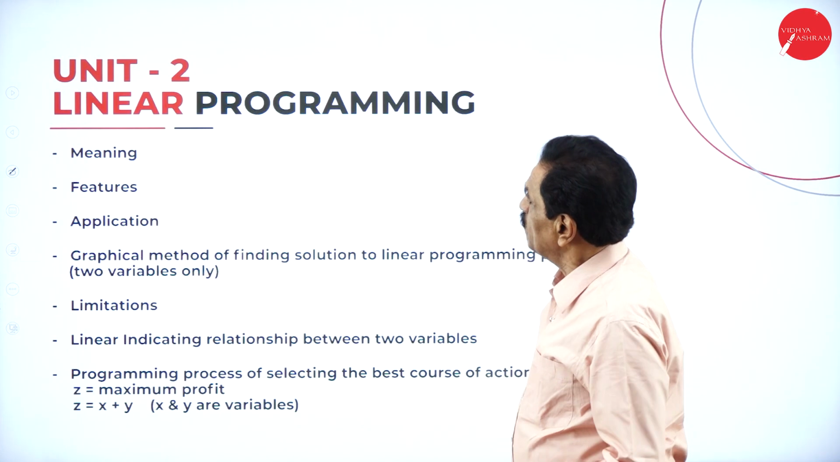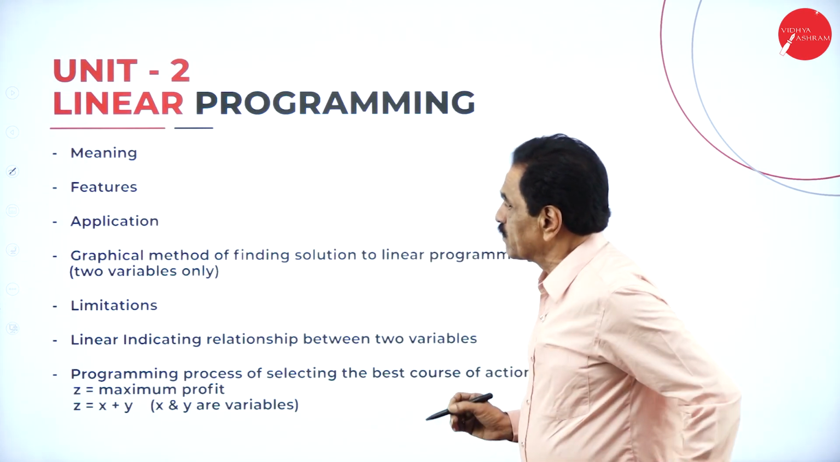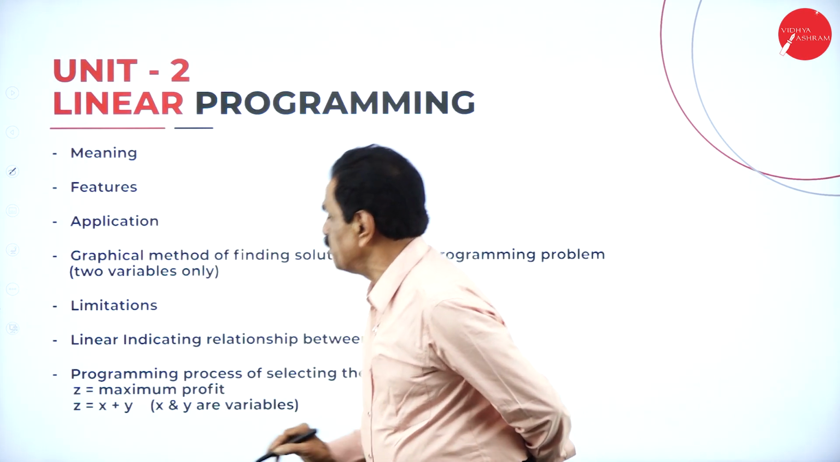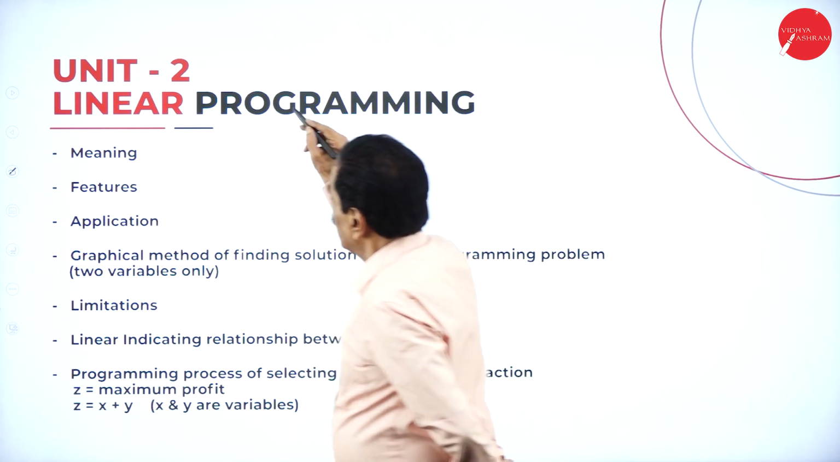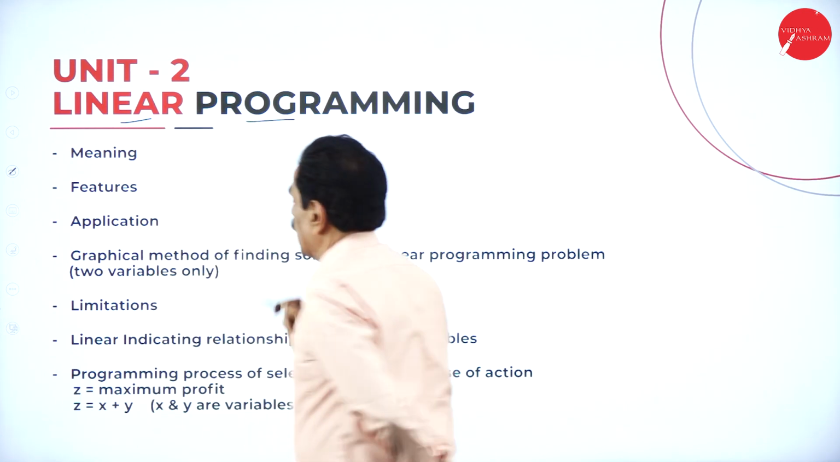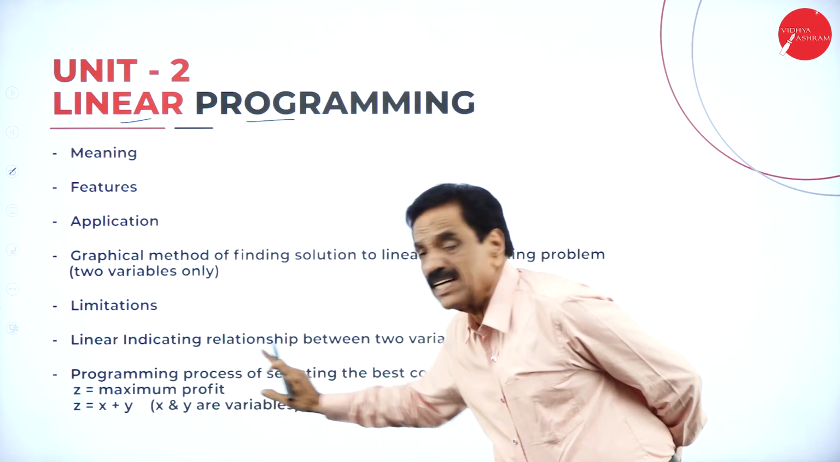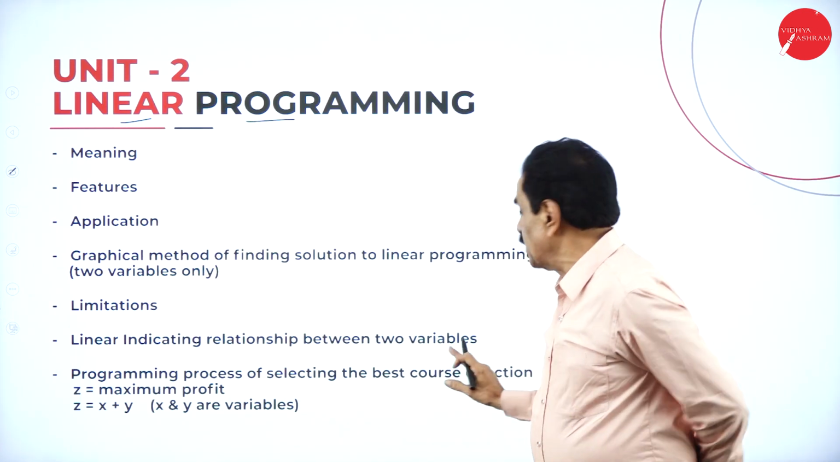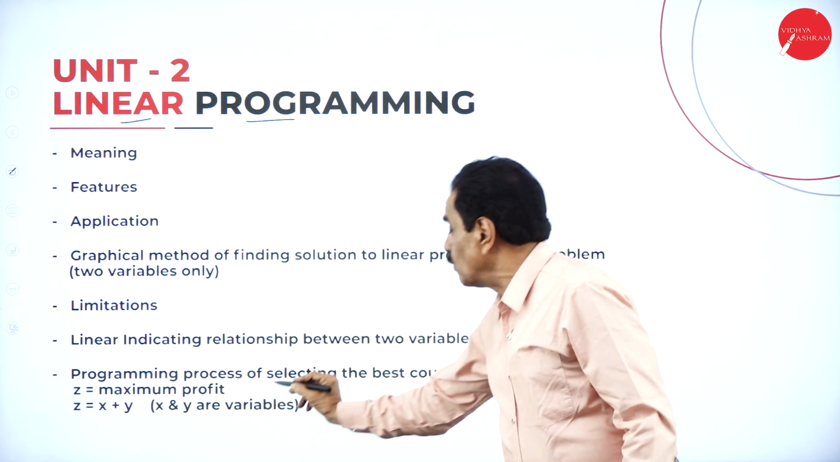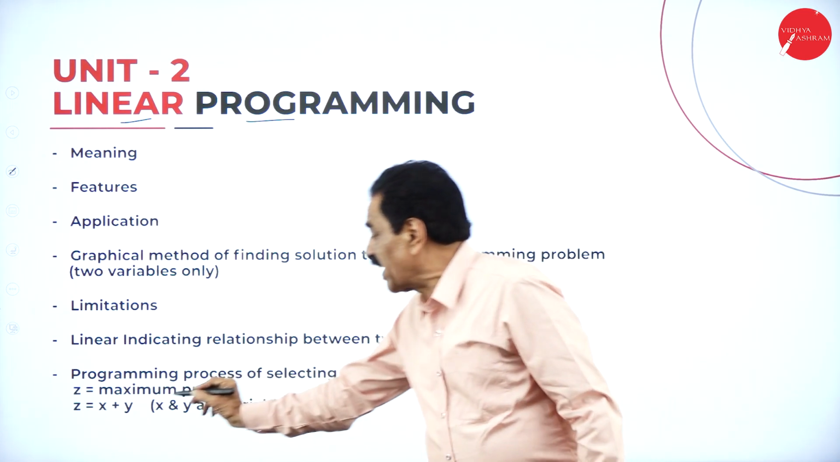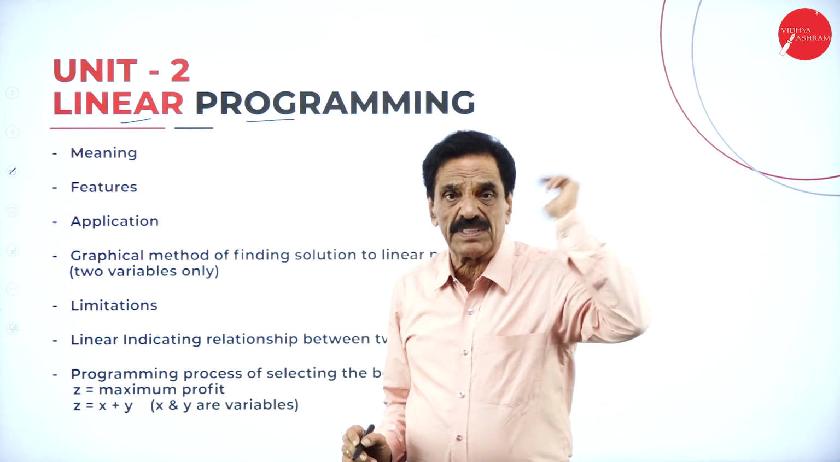We'll move on to the second one, linear programming. The meaning of linear is that it indicates the relationship between two variables. Here we have linear and programming. Linear means indicating the relationship between the two variables x and y. Then what is programming? The process of selecting the best course of action.